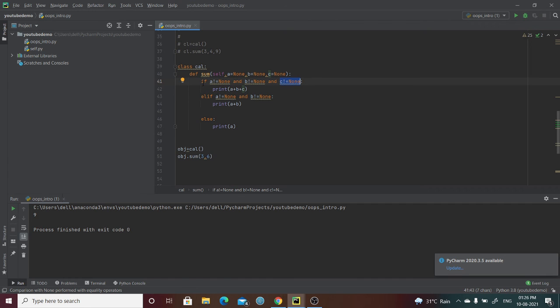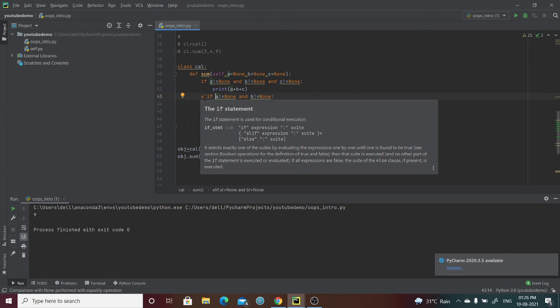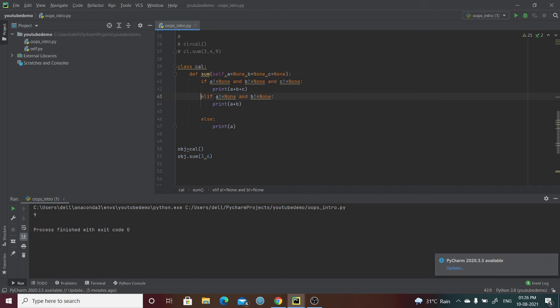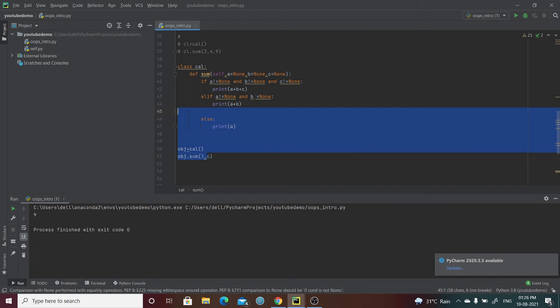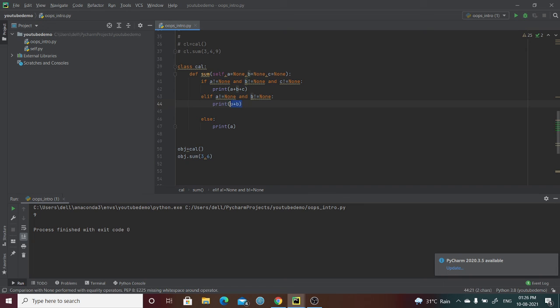So it comes out of this condition and executes this particular statement. A is not None, 3, b is not None, yes. So it executes this condition perfectly and adds the two arguments. And if you pass a single argument, it will also print the 3.